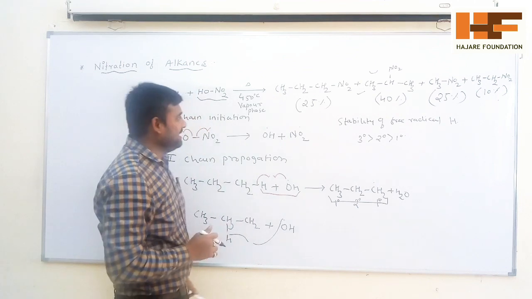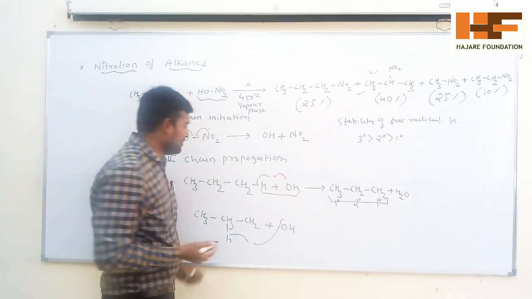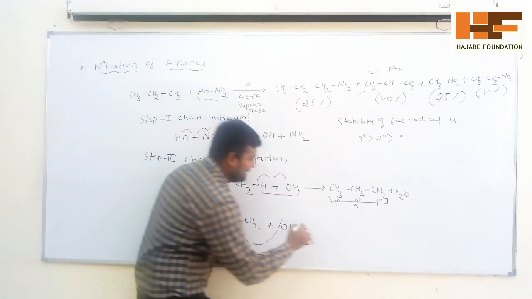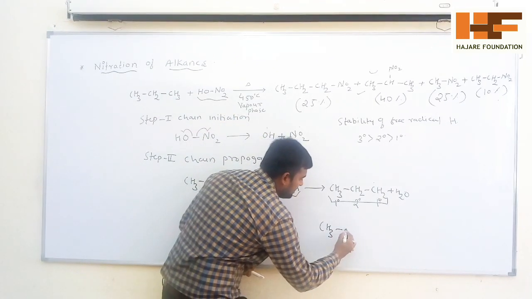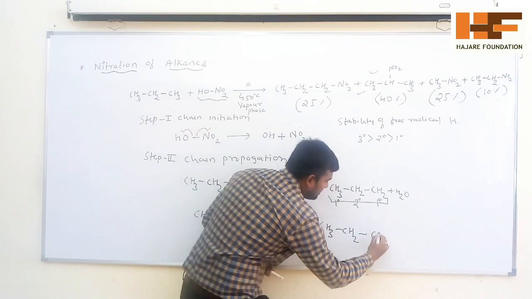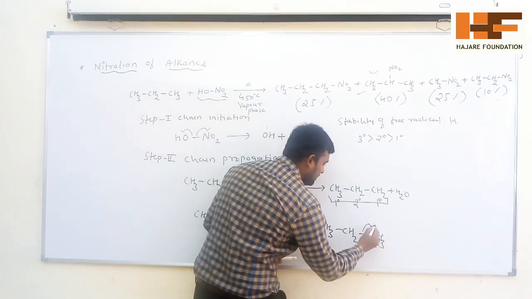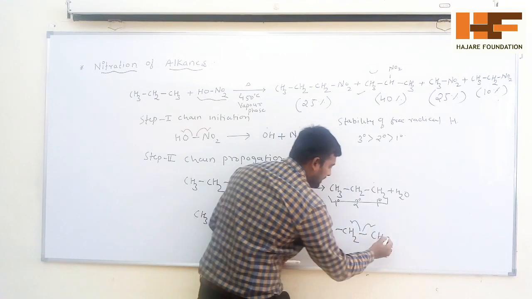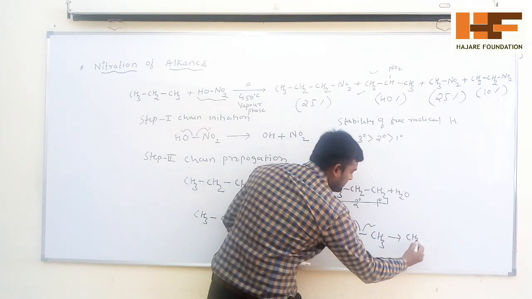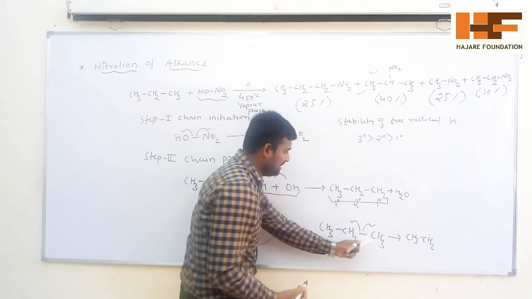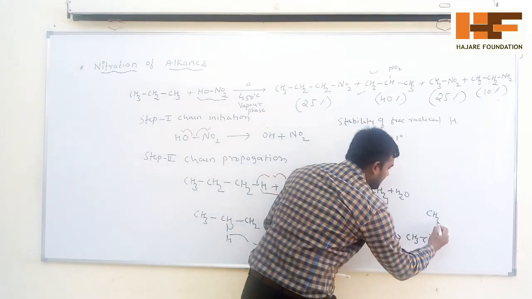Along with that, if you take higher alkanes, the carbon-carbon bond may also be cleaved. If you take CH3, CH2, CH3, this bond may be cleaved, one electron goes to here, one electron goes to here, and you are getting two radicals: CH3, CH2 dot is one radical, and another is the CH3 radical.